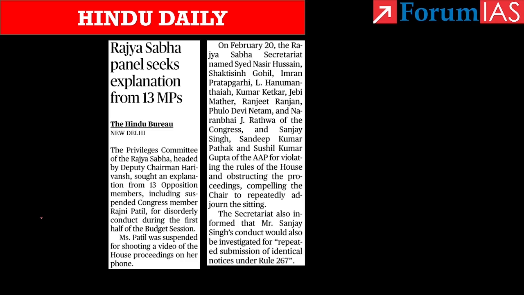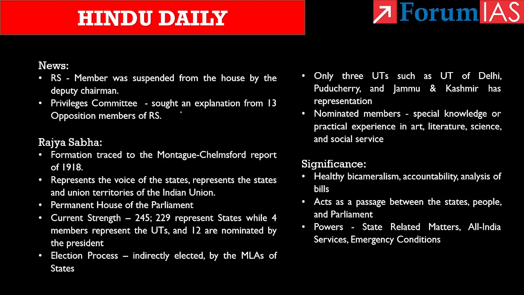First topic, Rajya Sabha panel seeks explanation from 13 MPs. See, earlier, a member of parliament was accused of videotaping the proceedings of the house. After that incident came to light, the member was suspended from the house by the deputy chairman. Likewise, there are a few other members who are said to be constantly disrupting the house from functioning. So to prevent that, the Privileges Committee of the Rajya Sabha, which is headed by the deputy chairman, sought an explanation from 13 opposition MPs of Rajya Sabha.